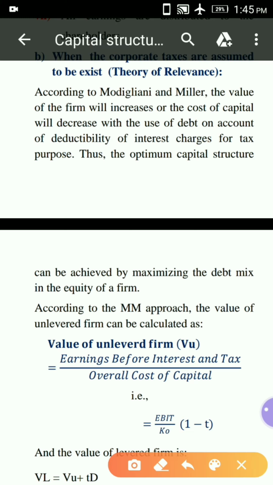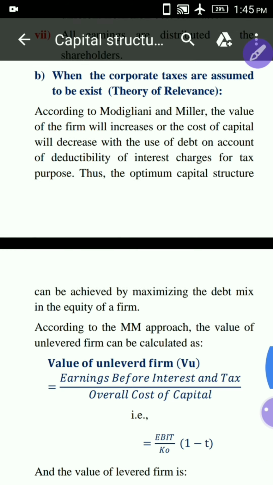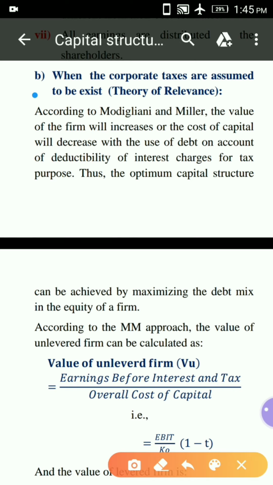Next, coming to the approach when corporate taxes are assumed to exist. When corporate taxes exist, according to Modigliani and Miller, the value of the firm will increase or the cost of capital will decrease with the use of debt, on account of deductibility of interest charges for tax purposes. Thus the optimal capital structure can be achieved by maximizing the debt mix in the equity of a firm.